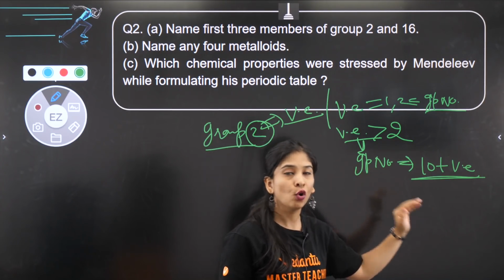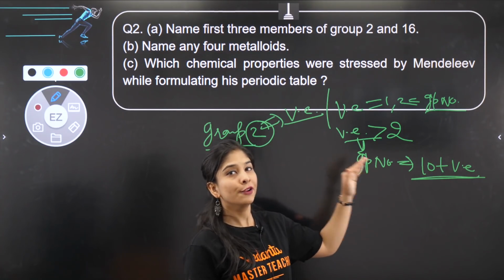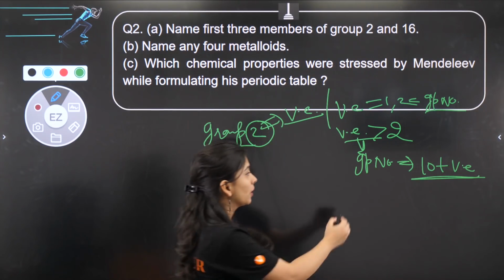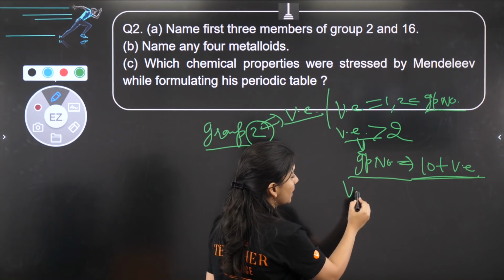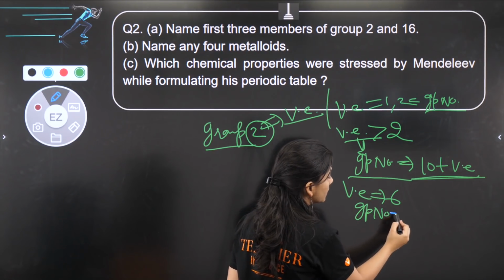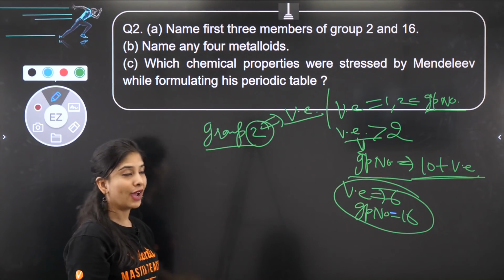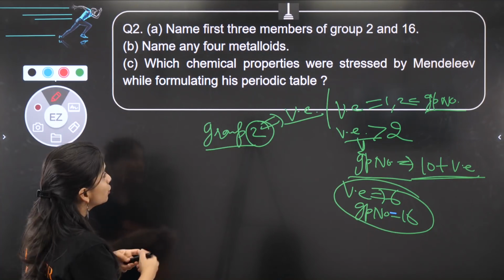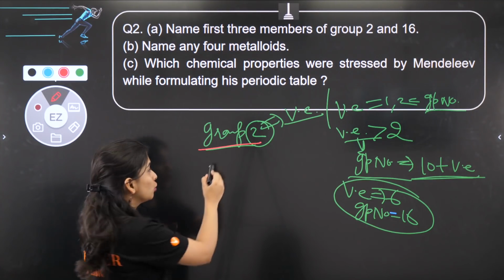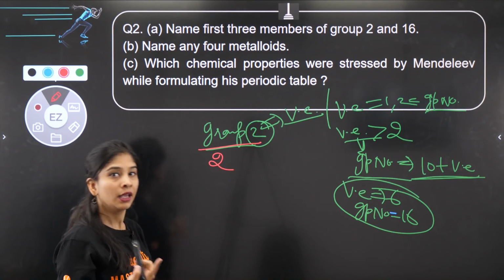So if valence electron is 3, group number is 13. Valence electron is 4, group number 14. Valence electron 5, group number 15. Valence electron 6, group number 16. Okay? So whoever has 6 valence electrons has group number 16, right? And group number 2 means valence electron is also 2. So if I talk about their first member with valence electron 2, who has 2 electrons first? Helium, or not?